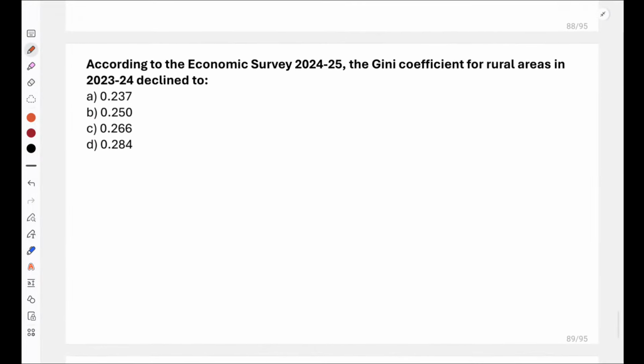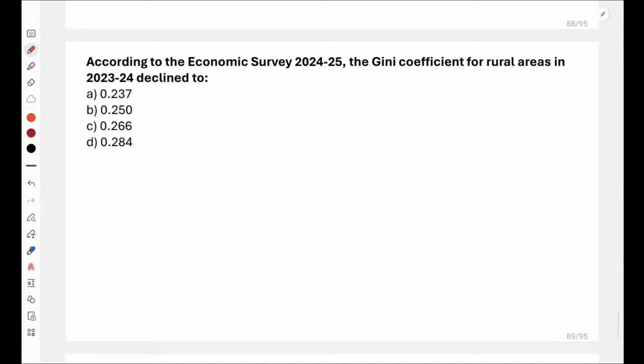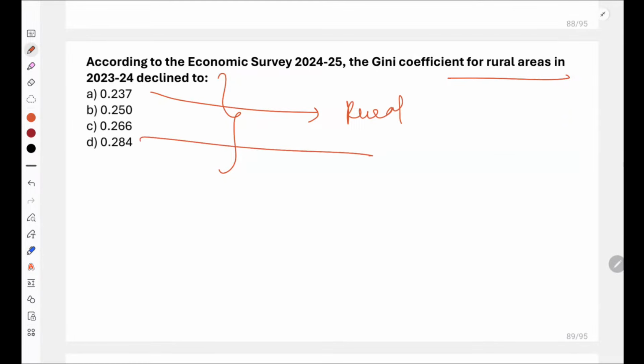Now, probably it's the last question that says, according to Economic Survey 2024-25, the Gini coefficient for rural areas in 2023-24 declined to what? 0.237, 0.250, 0.266 or 0.284? The Gini coefficient for rural areas. Very good, Sagar. Yes, so it is 0.237 for rural and it is 0.284 for urban. Right? So please remember this. It is 0.237 for rural areas.